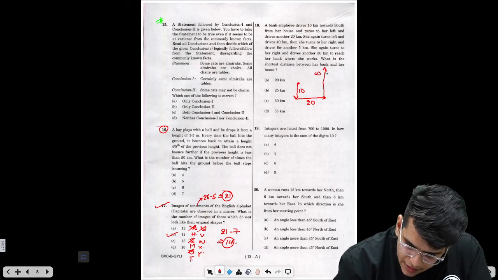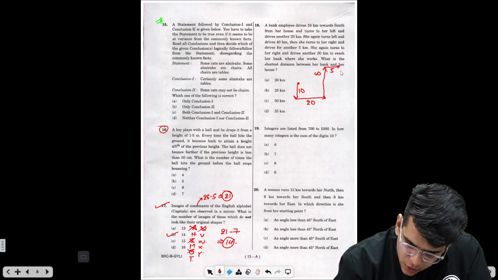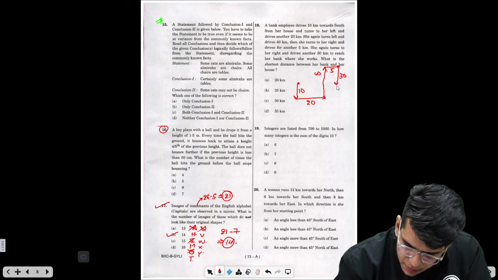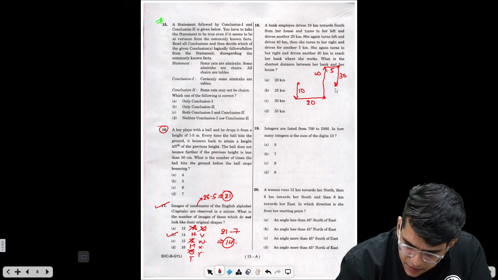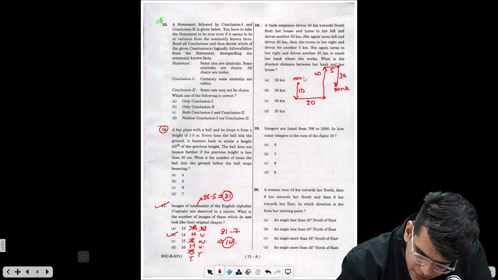Then she turns right and drives 5. She again turns to her right and drives 30. Right? So again 30. To reach her bank. What is the shortest distance between the bank and the house? This is the bank and this is the house.